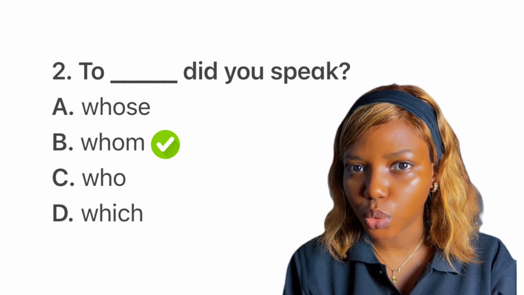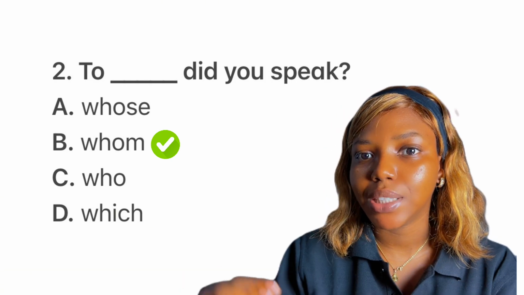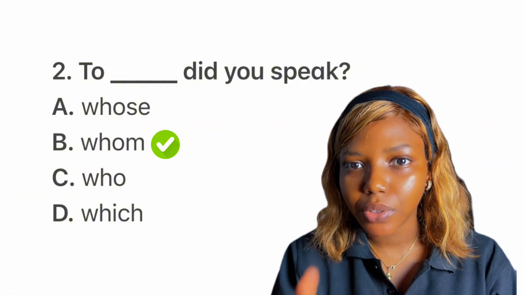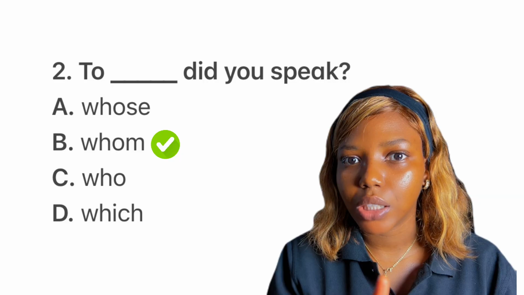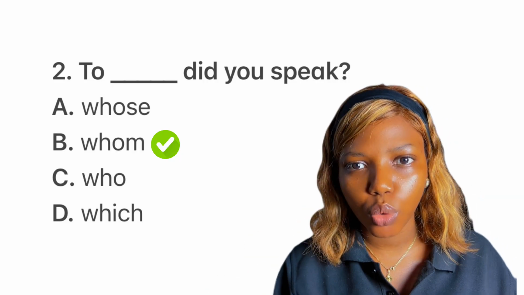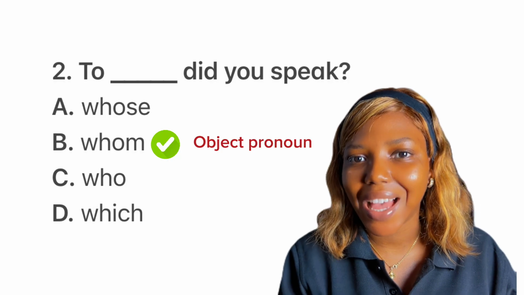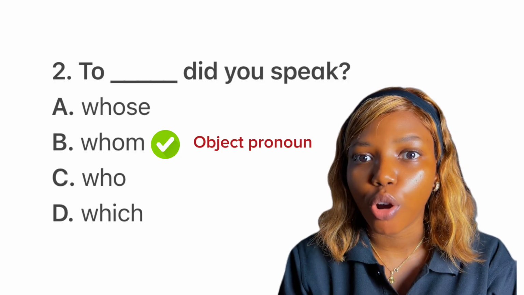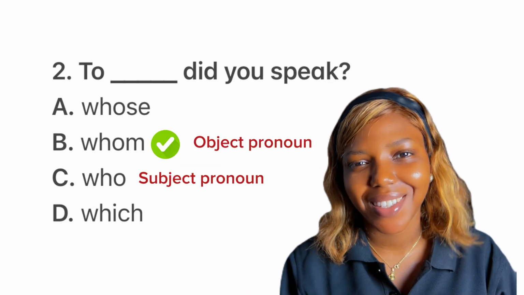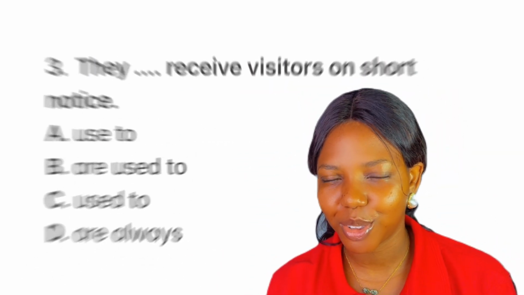Do not use who. From dash did you receive this? From whom did you receive this? You received this from dash. You received this from whom? You might be wondering, why whom? Why not who? Because whom is used as object of the verb or preposition. Okay, so final answer to this question is what? Option B.